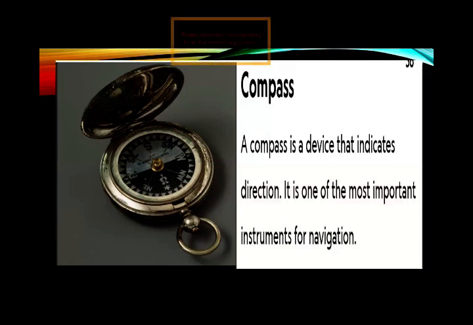I am repeating some of the points about compass: another method of finding out direction is by using the compass. The compass has a magnet in it. One end of the magnet always points towards the North Pole. The makers paint this end in a different color so you know where the north is.